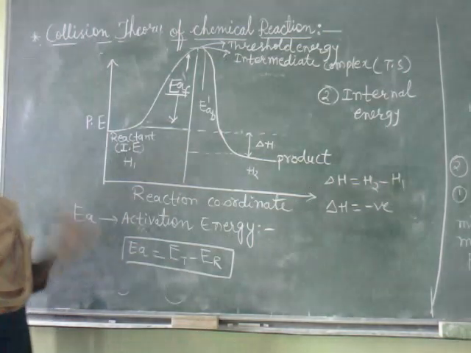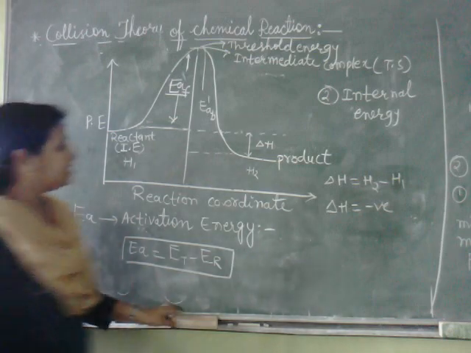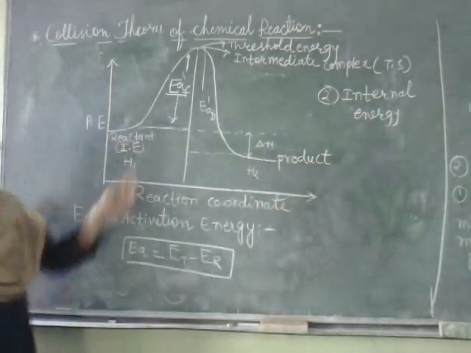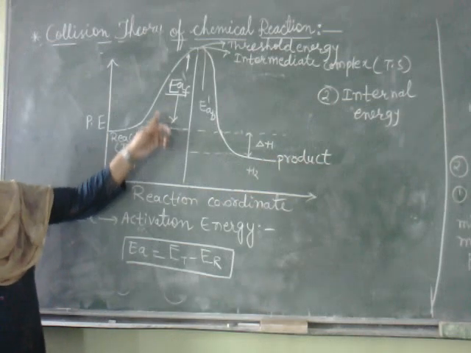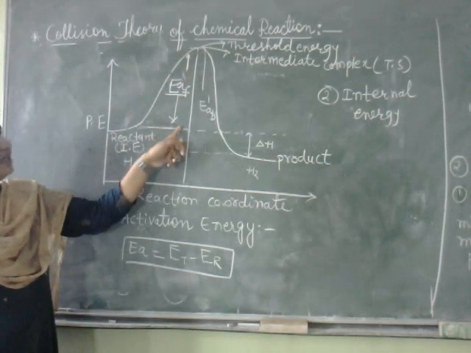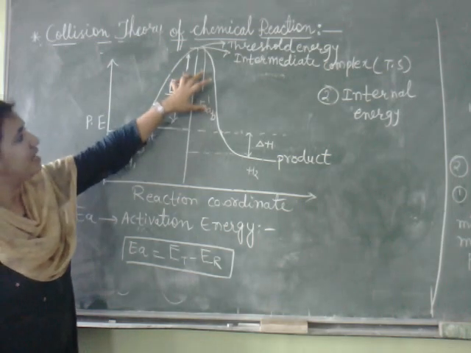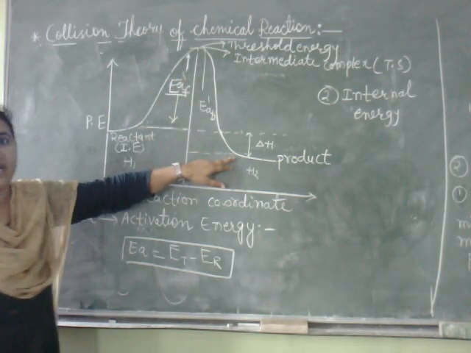If you see the graph carefully, the activation energy of the forward reaction is less than the activation energy of the backward reaction.